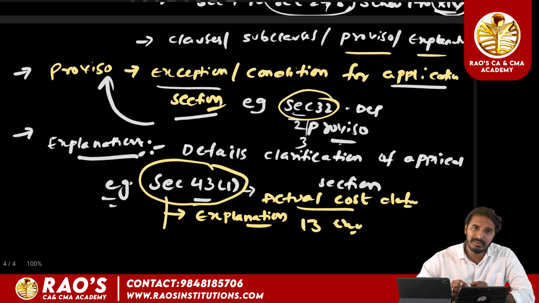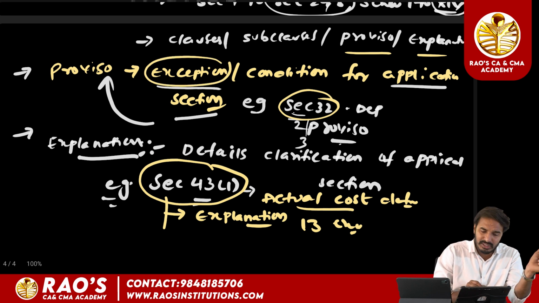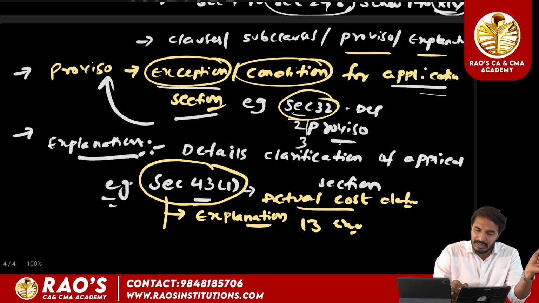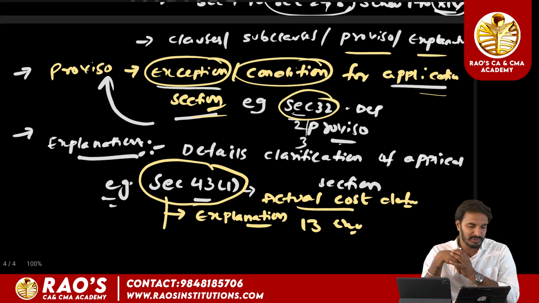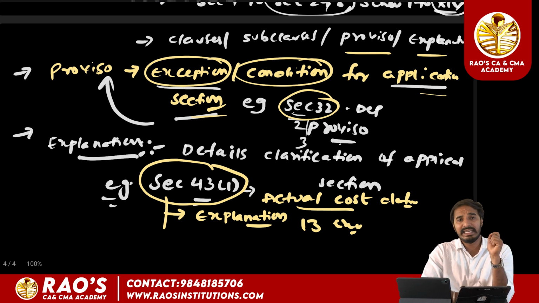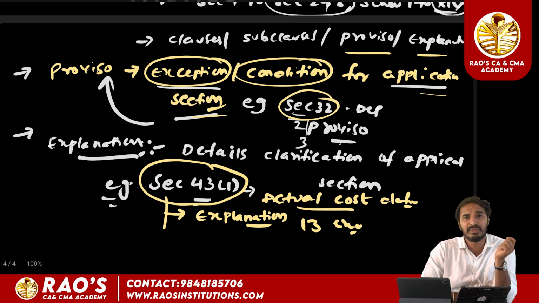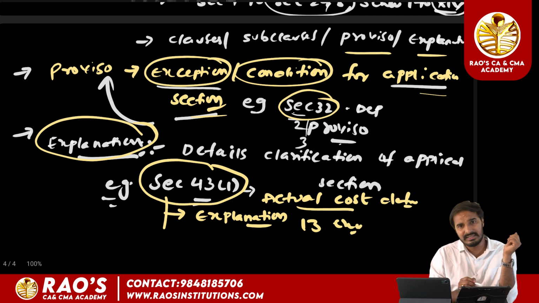Just for the time being, bear with me. Simply, a proviso is an exception or a condition for the application of a provision. Whenever the lawmaker wants to give any exception or condition, he will insert the word proviso to the section. At the same time, whenever a lawmaker wants to give a detailed clarification about the application of the provision, he will insert the word explanation to the concerned section.